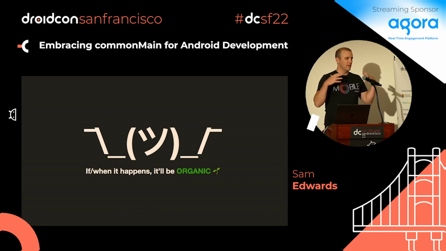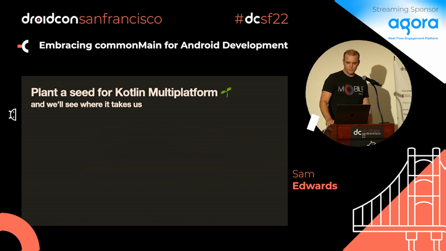It's a lot easier on a new project you're doing. Like with Dropbox, we've been around for over 10 years on our mobile app, so we have all the main foundations of things. So it's harder to start things there, but there's other newer apps and things we might build that would be able to benefit from it sooner. So yeah, going with that analogy of organic, let's plant a seed and see where it takes us.